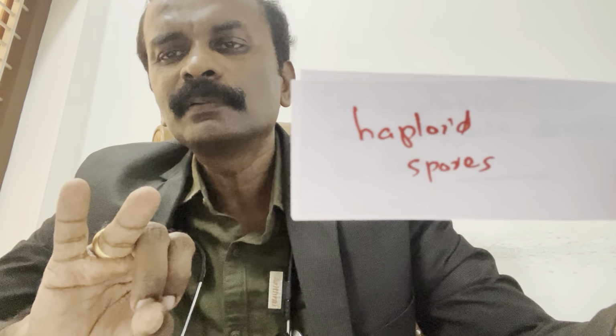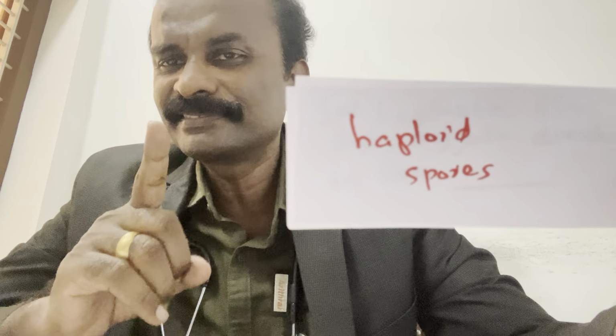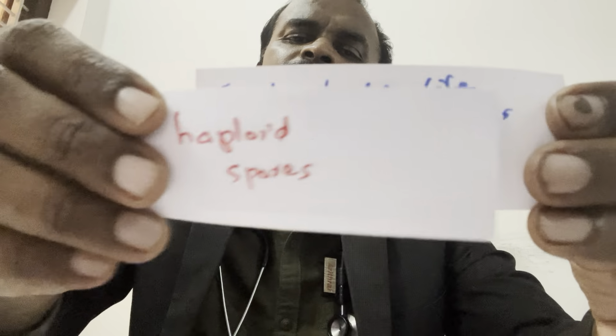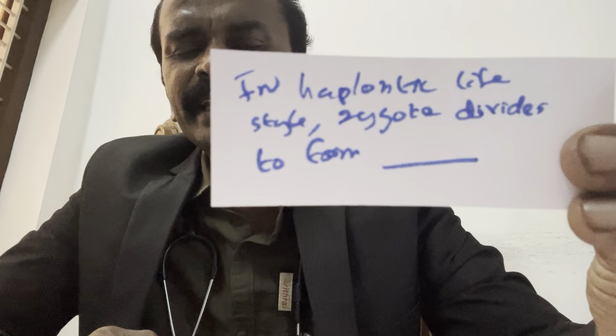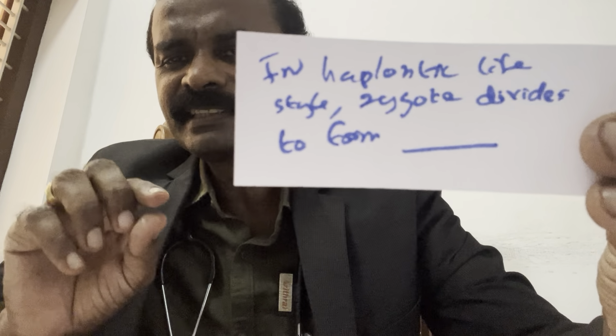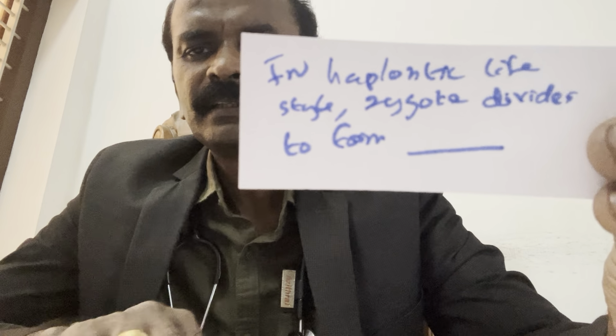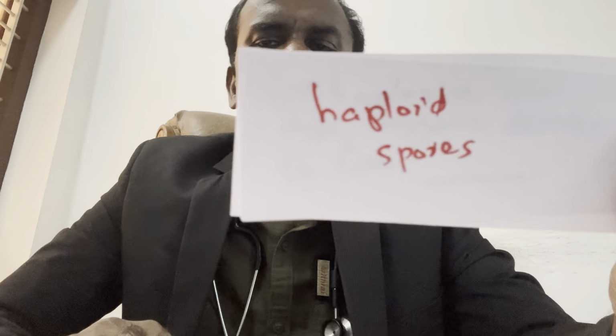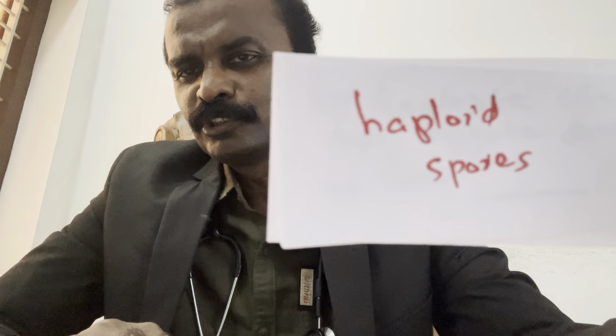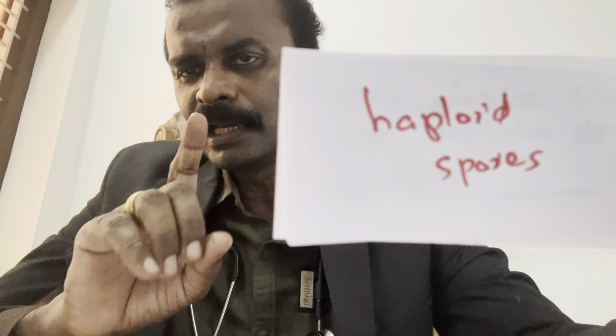They will keep diploid spores, haploid spores, both of the above, none of the above, and make you confused. In haplontic lifestyle, zygote divides and forms haploid spores.